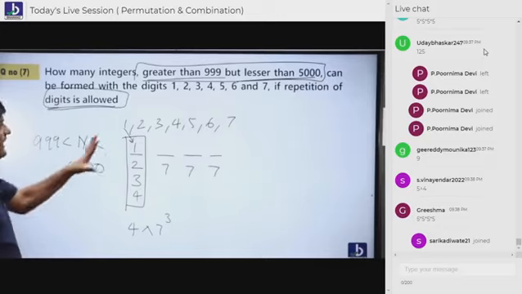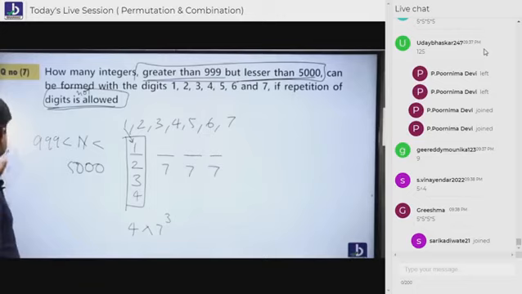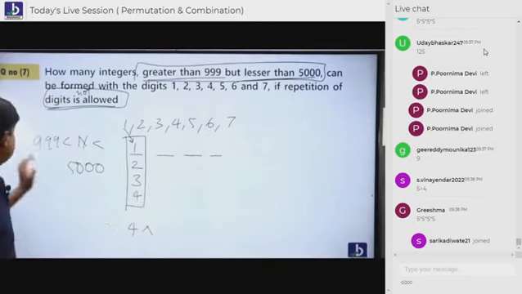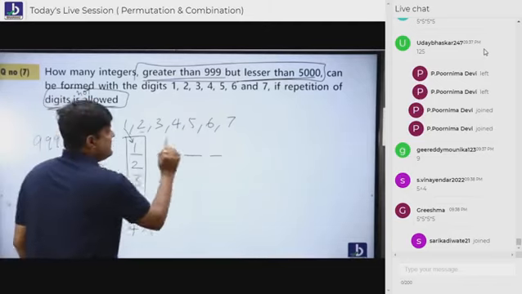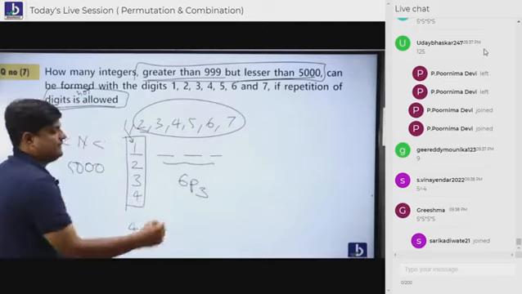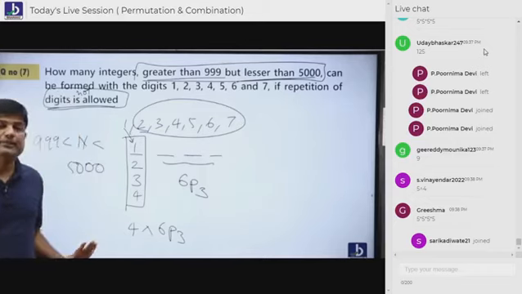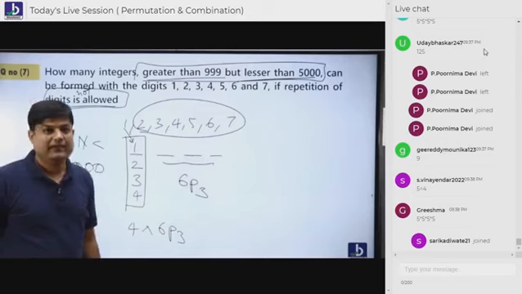Suppose the same question, repetition is not allowed, is given. Same thing, there's no change here. Repetition is not allowed. At that point of time, students, what you're supposed to do? Sir, 1 is already sitting now. Then how many people are standing? 6. So what do you say here? 6p3, like that. 4 into 6p3. That's the only basic difference between with repetition and without repetition. Are you understanding, everybody?